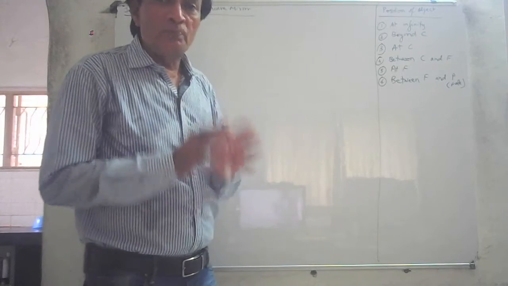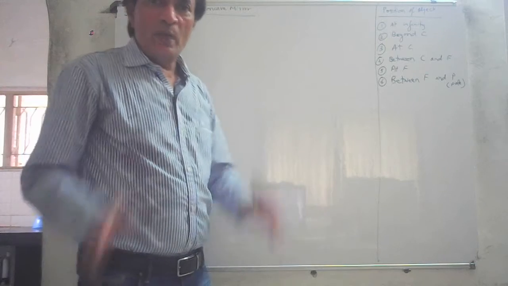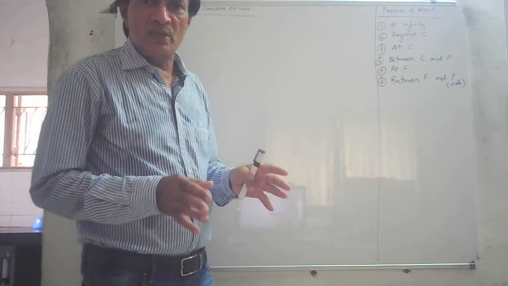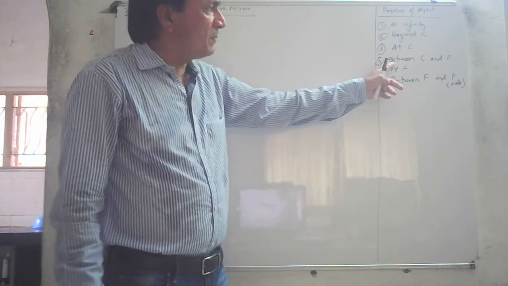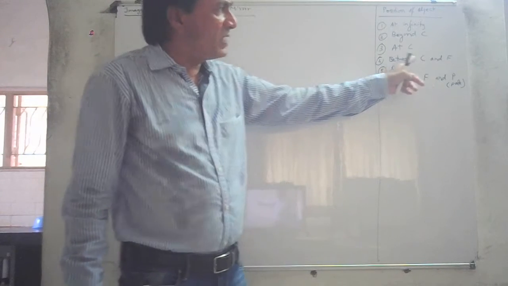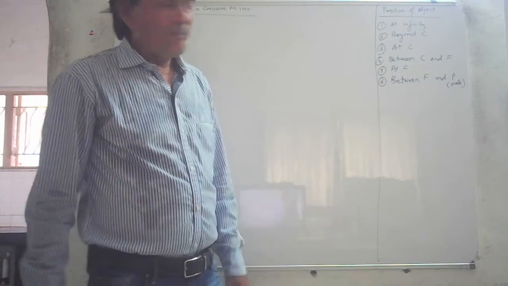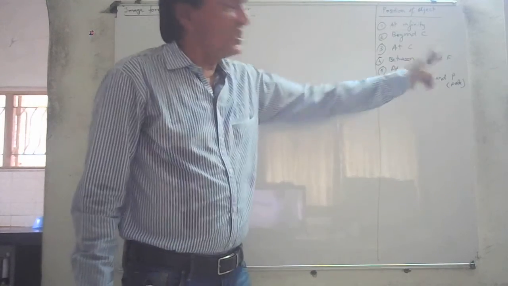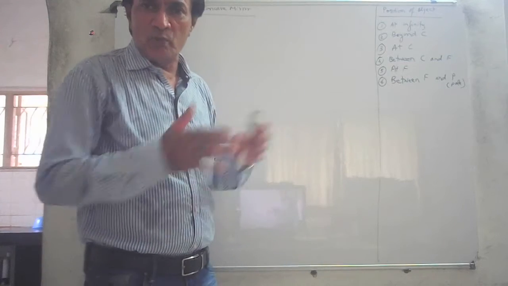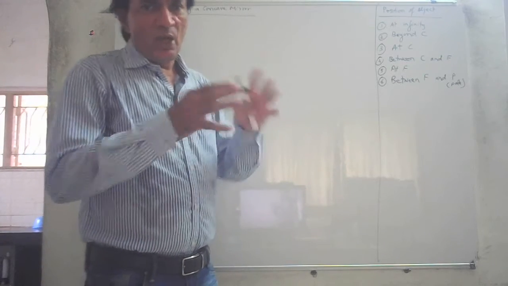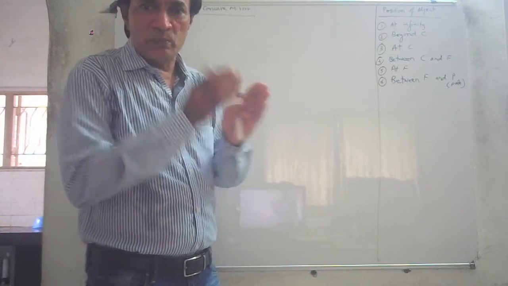Then when the linear object is placed at the center of curvature, where is the image formed? What type of image is formed? What is the size of the image? And then we'll discuss when the object is placed between the center of curvature and the focus or the focal point. When the object is placed between C and F, where is the image formed? What type of image? Is it real or virtual? Is it inverted? Is it erect? Magnified? Diminished? Diminished means very small.